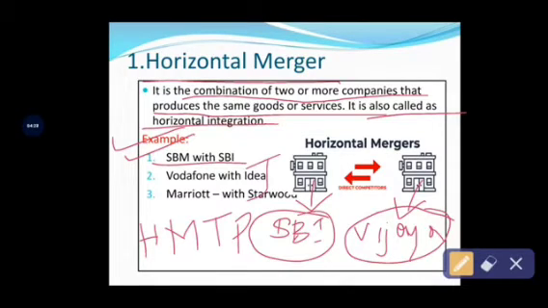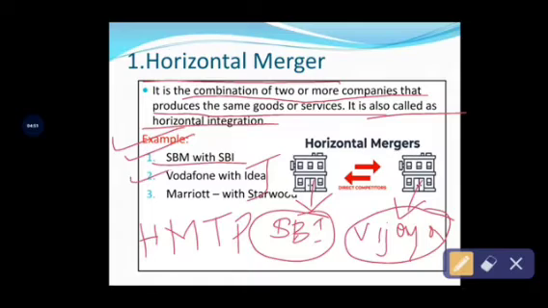These are the associates of SBI. In 2017, all these associates became one bank, State Bank of India. So when similar types of institutions, industries or entities decide to merge together to form a new company, ultimately it is called horizontal merger.